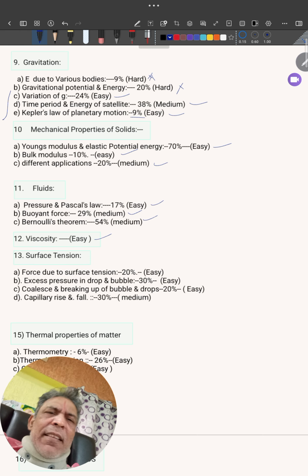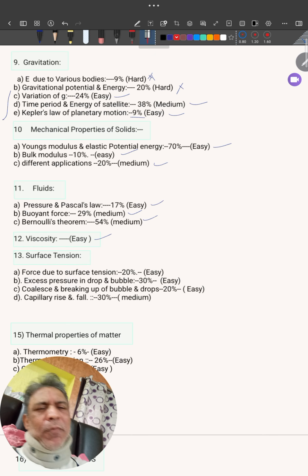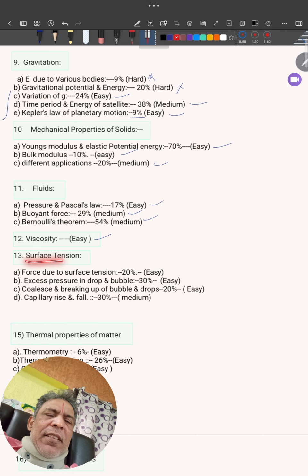Viscosity, very easy topic. I'm telling you, only two formulas are there: Stokes law and Newton's viscous formula. Based on that only problems come, and they're formula based. Okay, agreed? Next we'll come to surface tension.